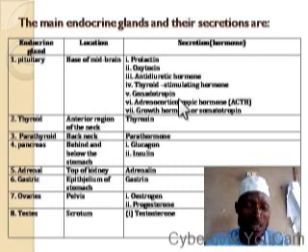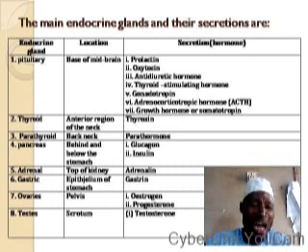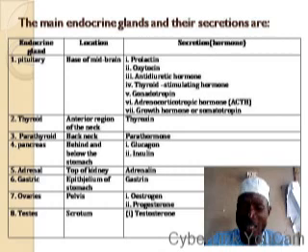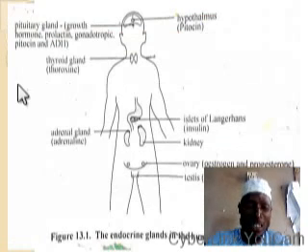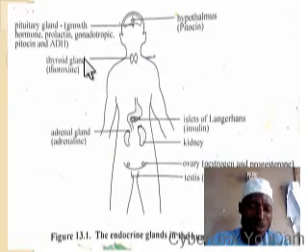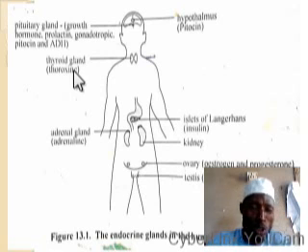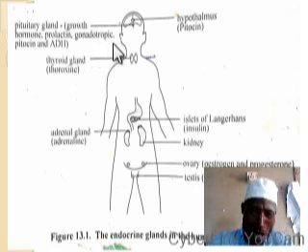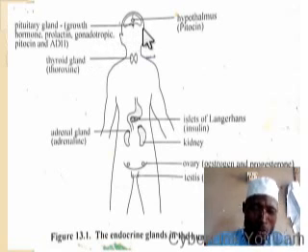Then another endocrine gland is thyroid gland. The thyroid gland is found at the anterior region of the neck. This is the anterior region of the neck. This is the thyroid gland. It produces thyroxine, which is also growth hormone, because it is this hormone that is responsible for the growth and development of individual. That's another functions, but let us continue with the location of endocrine glands.